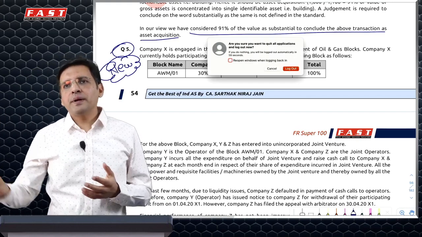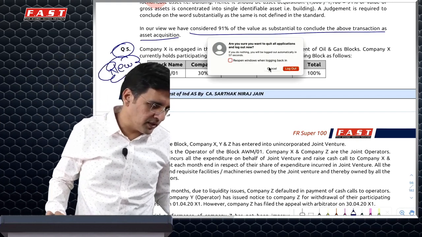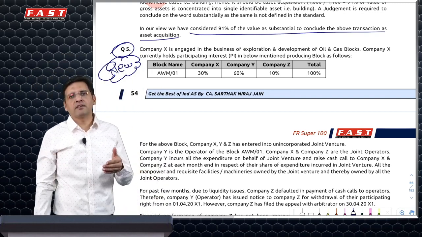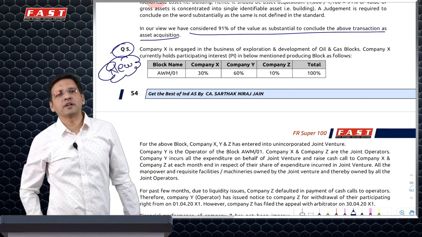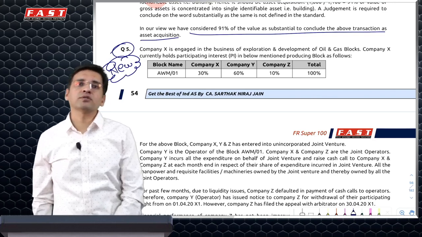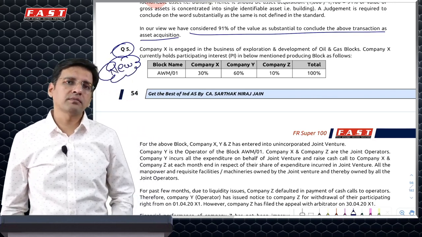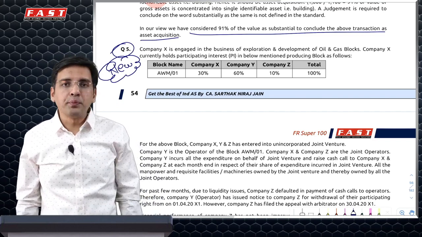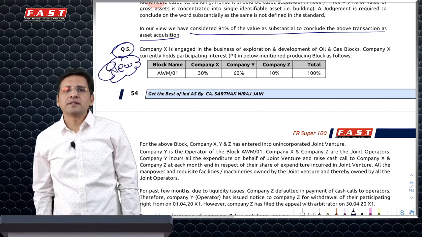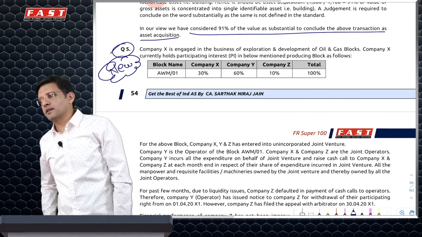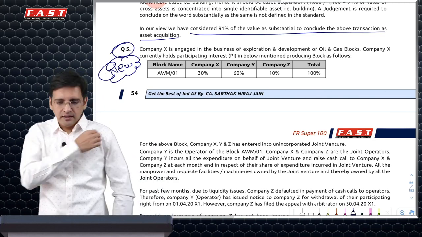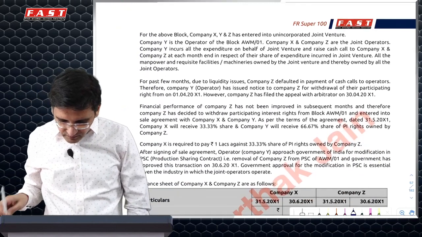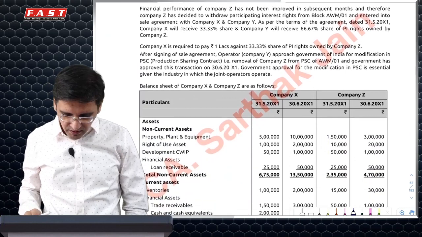Nothing of Ind AS 28. Remember, nothing of Ind AS 28 would apply on this, despite the fact that they have strangely given reference to Ind AS 28, because this is actually a question of joint arrangement in the nature of joint operations and not a joint venture. Equity method does not apply here. It is basically a method wherein we are acquiring assets of the other entity. Anyways, I would rather say Ind AS 111 applies here. So based on that, they have given this particular situation.